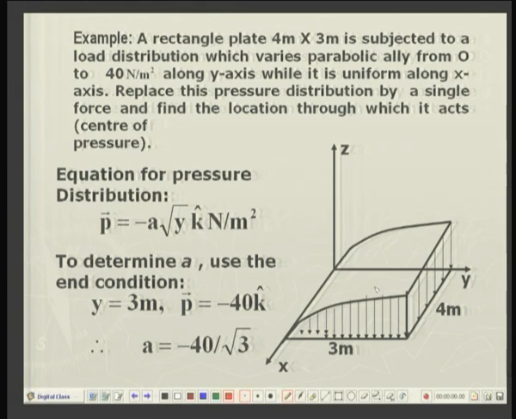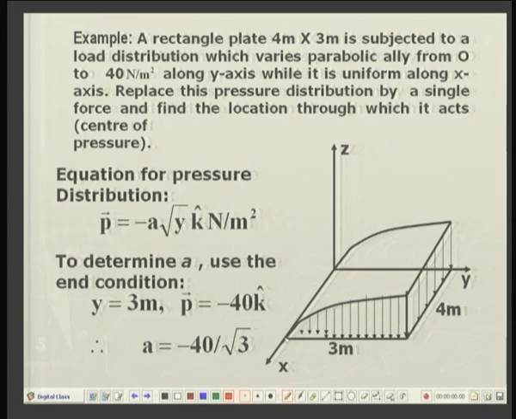Let us consider one simple example where there is a distribution of pressure. Suppose a plate of size 3 meter by 4 meter is given, lying on the plane xy, and z is normal to it. There is a parabolic distribution of pressure: the rectangular plate is subjected to a load distribution which varies parabolically from 0 to 40 Newton per meter square.